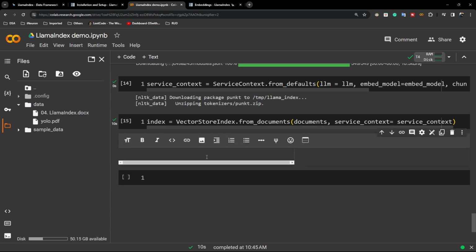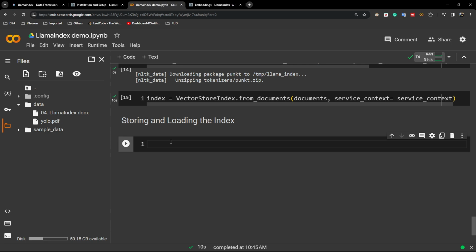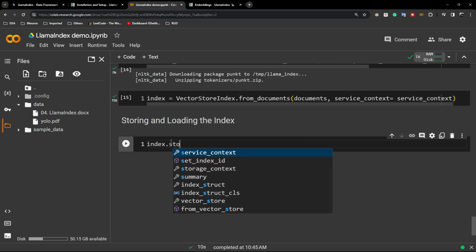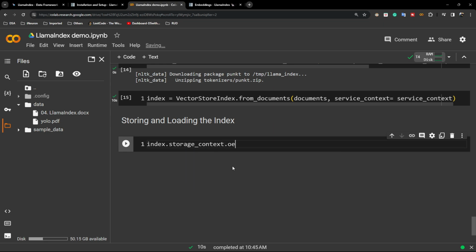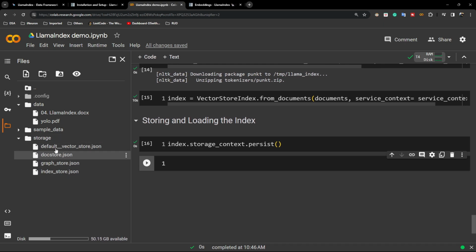Now I need to store them locally. To store it, first call this object called index, and there is a method called storage_context.persist. Now if I execute this one, you will see it will save everything locally. There is a folder it will create called storage. Inside that, see, all the vectors it has saved. Now you can open it and see anything.